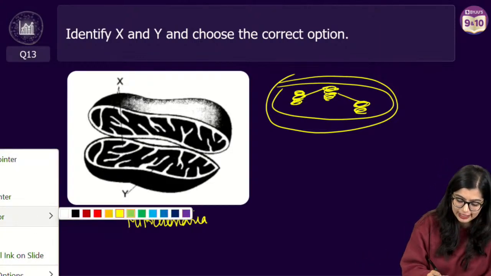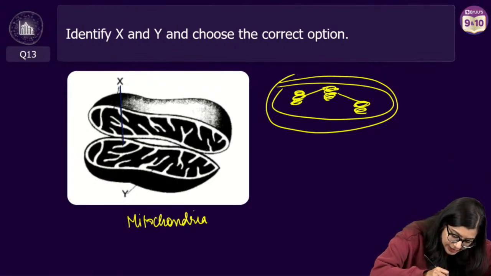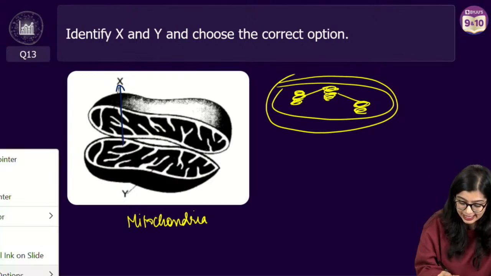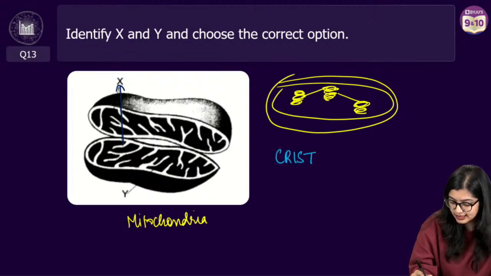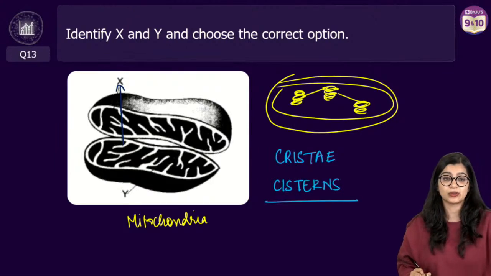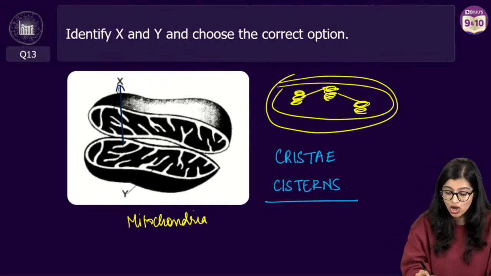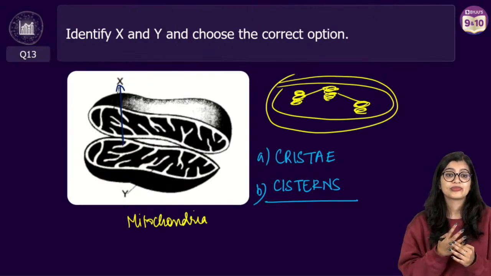Now you need to identify which is X and Y. X right here is pointing towards some finger-like structures. So what is it? Is it cristae or is it cisterns? Two things you will get confused with. Is it cristae or is it cisterns? A or B? Very quickly. Cristae or cisterns? Exactly.